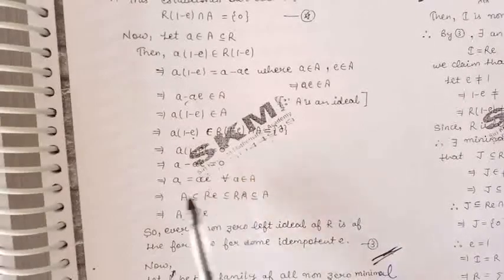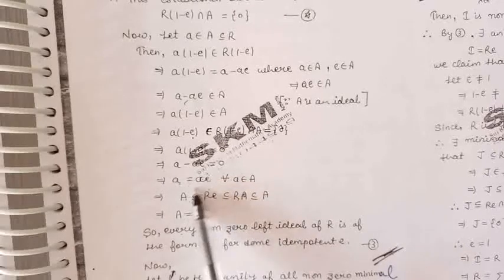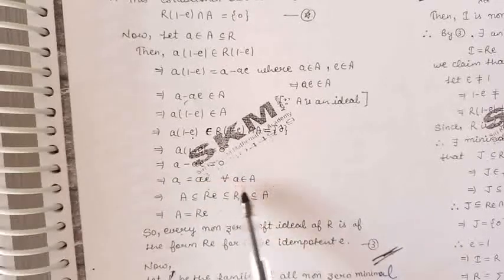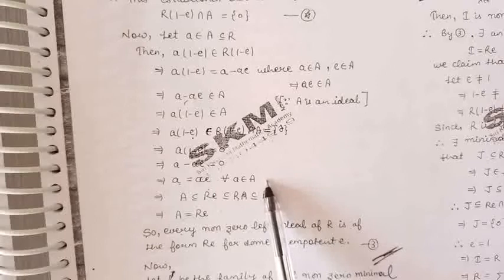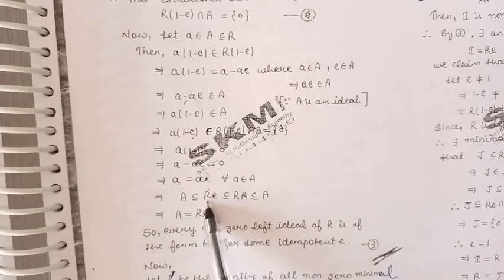So this proves that a is equal to aE. And this is true for every element a belonging to A. So this proves that A is contained in RE. RE is contained in A. So from here we can say that A is equal to RE.